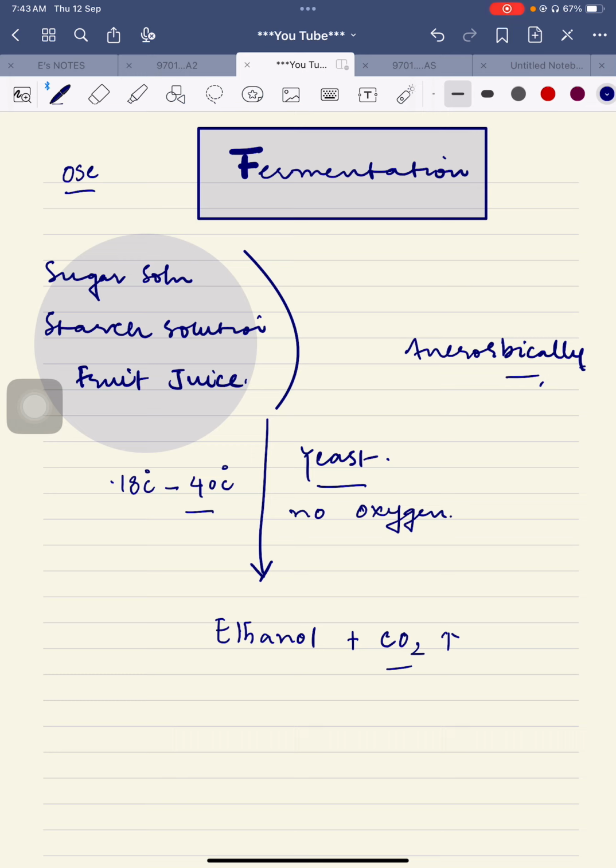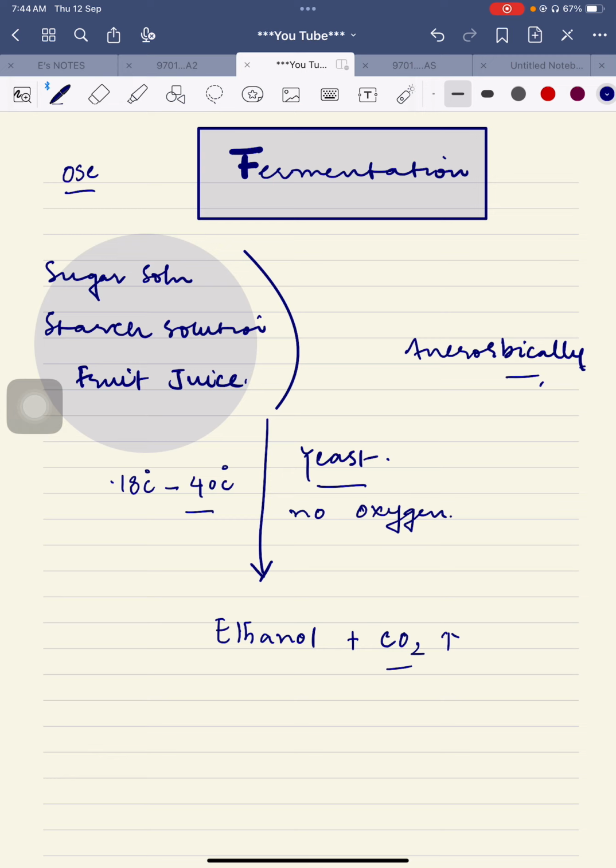So here, if we are talking about ethanol and carbon dioxide production, and the examiner asks how a student will know, you can answer that when the student observes bubbling in the solution, it gives an indication to him or her that ethanol production has started.